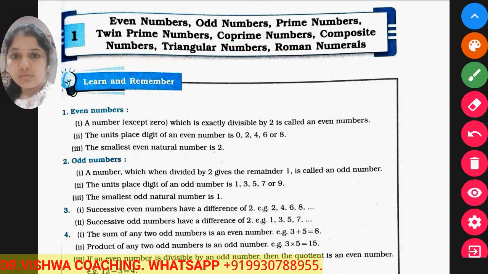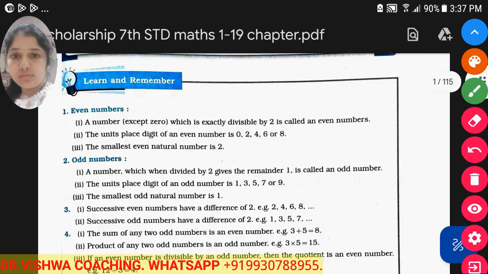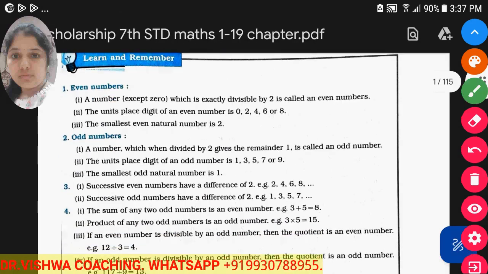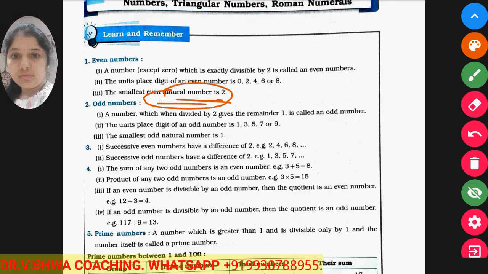0 is the smallest. 2 is the smallest even natural prime number and 0 is the smallest even number. Because natural numbers start with 1, 2 is the smallest natural number which is even, and 0 is the smallest even number but it belongs to the category of whole numbers.